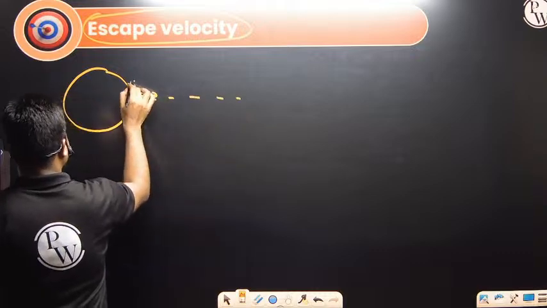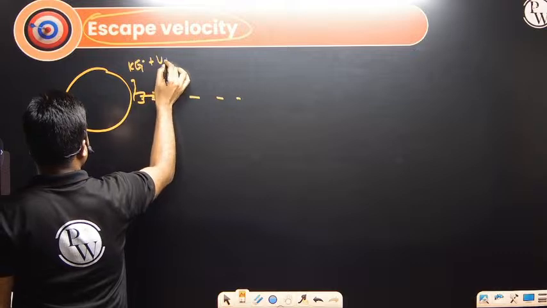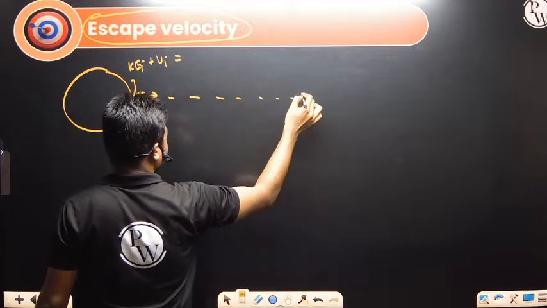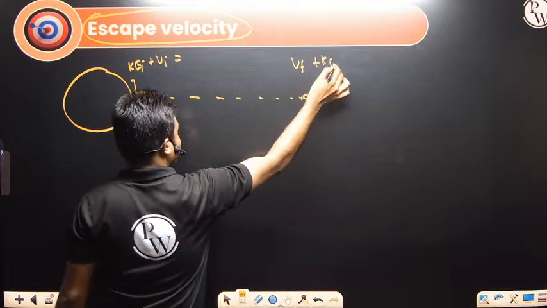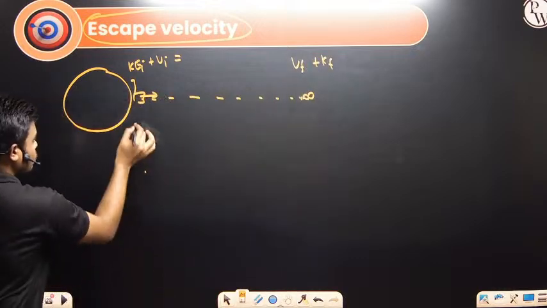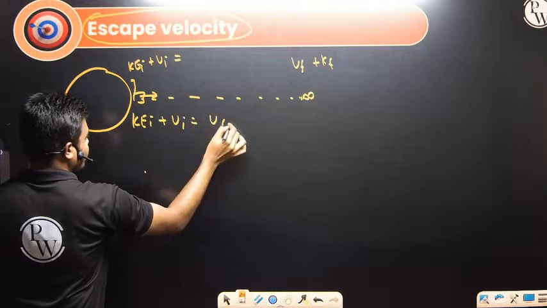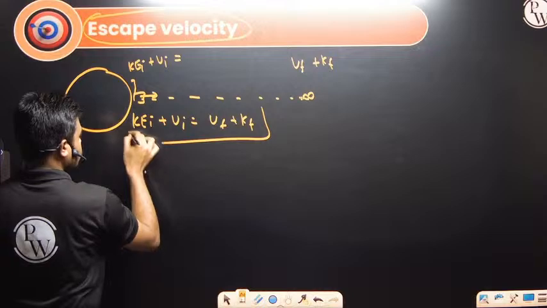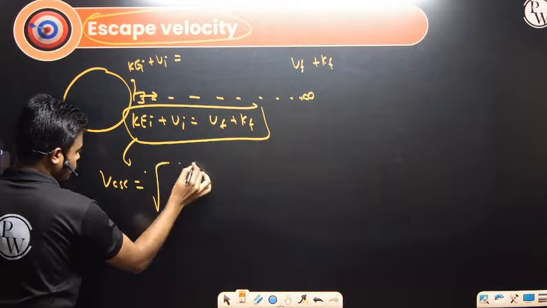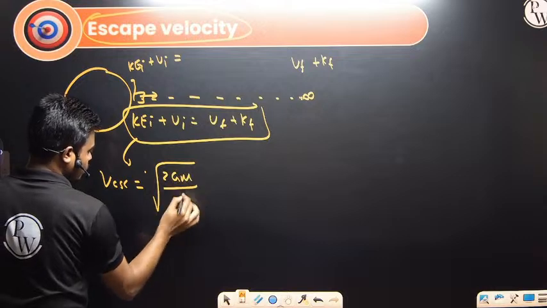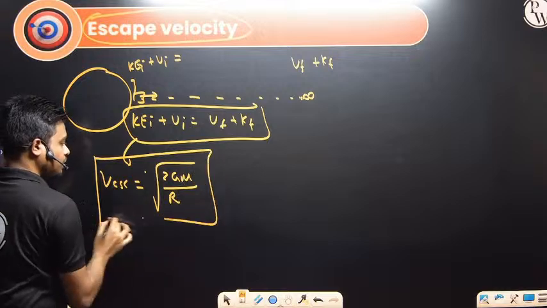If we are getting it from the conservation of energy, how much velocity should be given? Kinetic energy initial plus potential energy initial equals, at infinity, potential energy final plus kinetic energy final. I'm not doing the derivation right now. After solving this, the escape velocity formula is given by under root 2GM divided by r, if you are throwing from the surface of the earth.